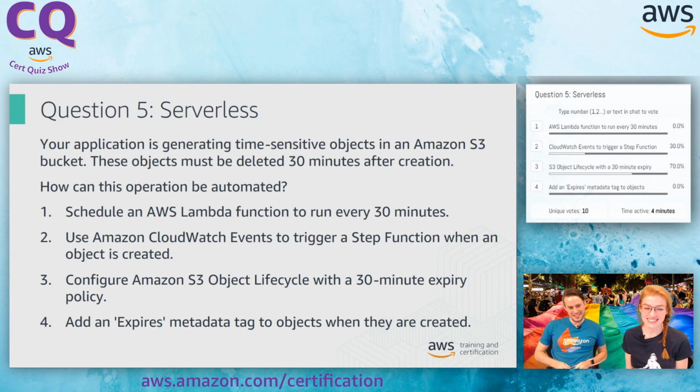Okay, add an expires metadata tag to objects when they're created. So here's what I think this is, and I could once again be wrong, but I'm pretty sure what this is actually talking about is metadata tags, which are used in the headers of the file. And so you would use this more for cache invalidation. I don't actually think S3 is looking at that to decide whether or not to delete the file.